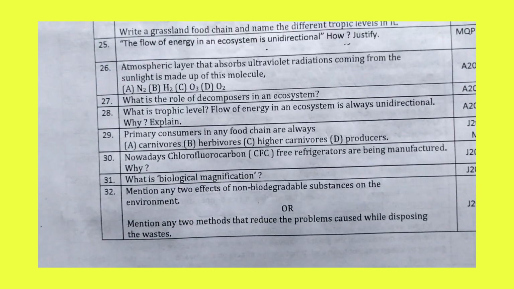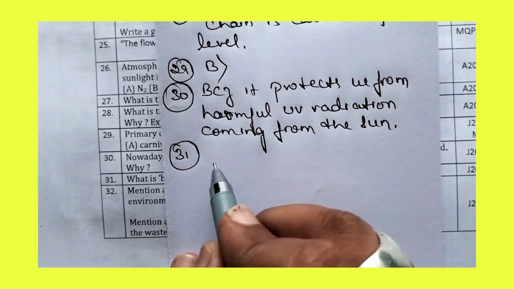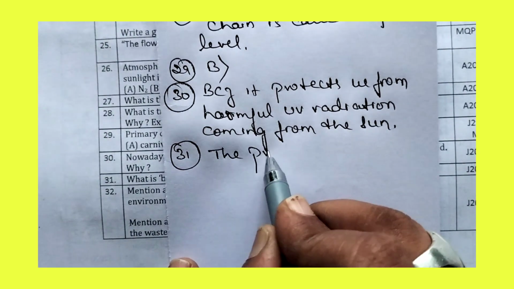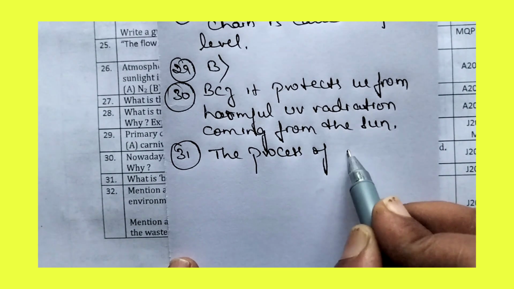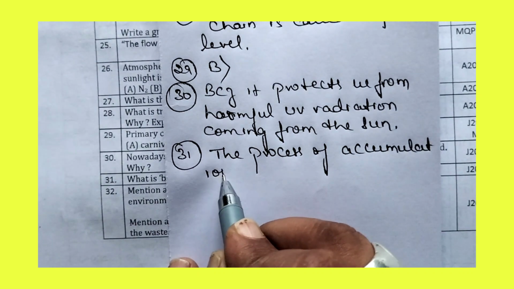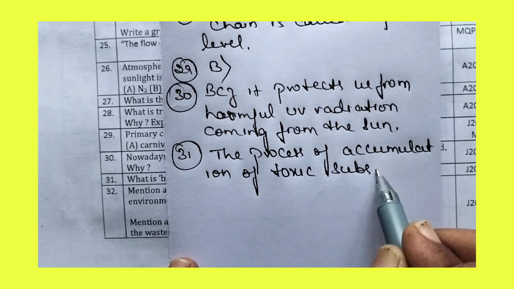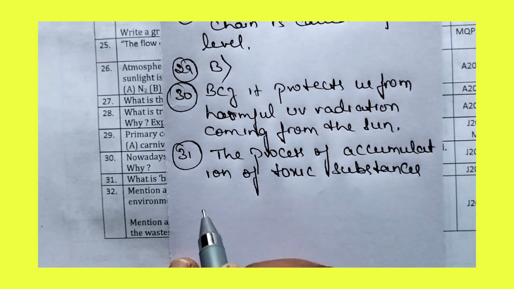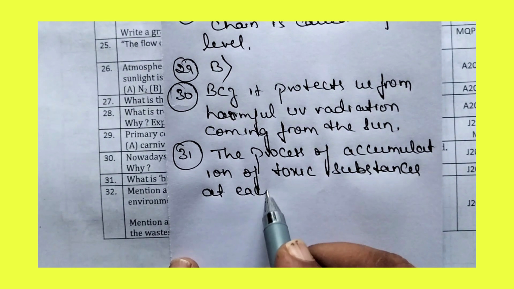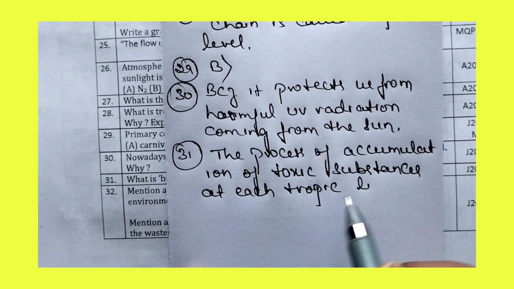Now let us move to the 31st question. What is biological magnification? They have asked what biological magnification means, so let us see the answer.